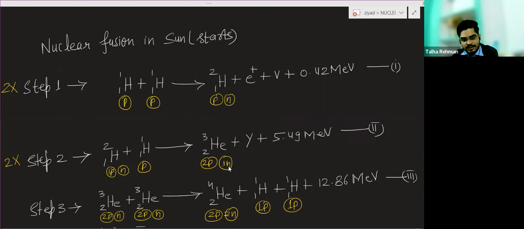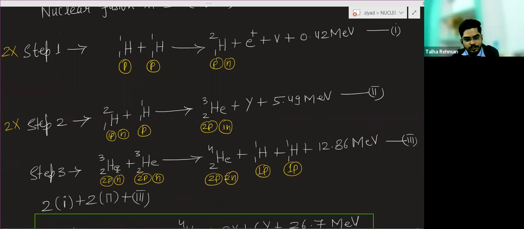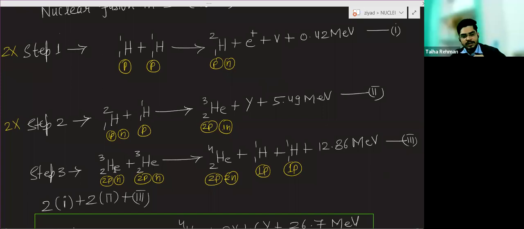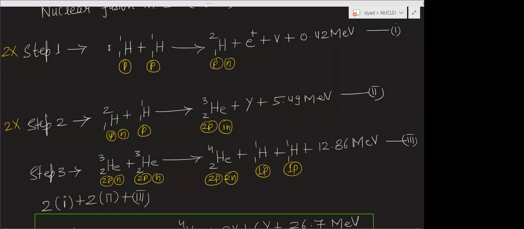After that, this helium will again combine with helium. Helium of atomic number 2, mass number 3 will combine with the same helium, and it will become helium 2 4, and there is a release of 1H1 and 1H1, having one proton and one proton, and this much energy it will release.